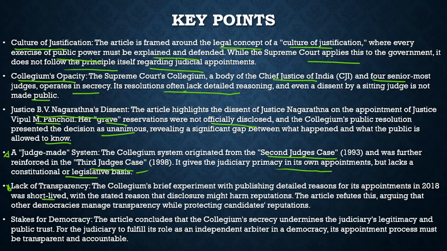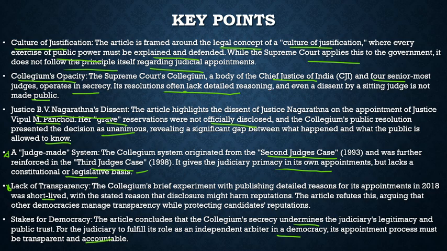Then, what are the stakes for democracy? The article concludes that the collegium's secrecy undermines the judiciary's legitimacy and public trust. For the judiciary to fulfill its role as an independent arbiter in a democracy, its appointments process must be transparent and accountable, and it should take inspiration from countries like South Africa and the United Kingdom. So this is what the article is about.